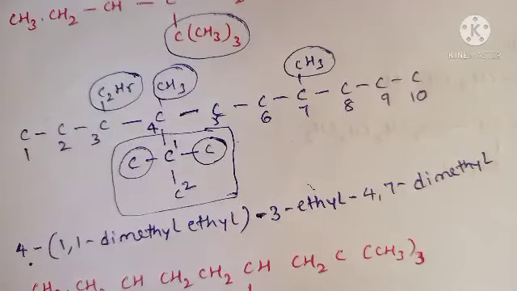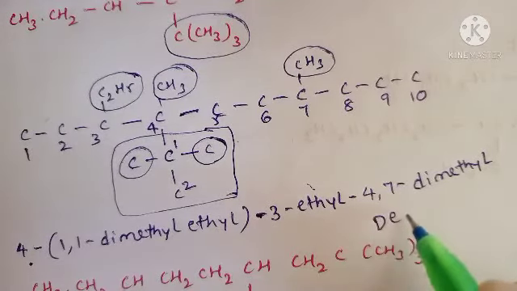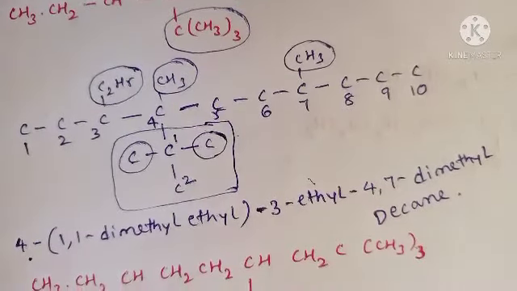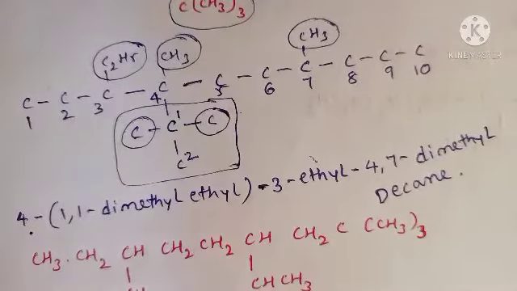Now how many carbons are in the long chain? 10 carbons are present. So dec, only single bonds, ane, decane. This is the 8th one. Next one.